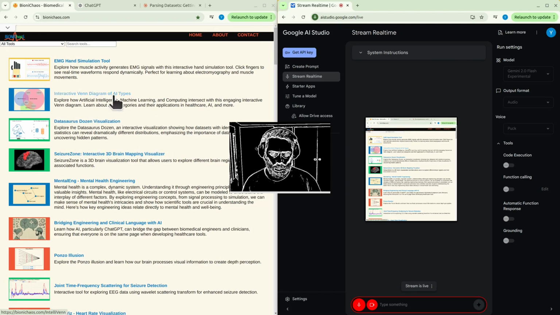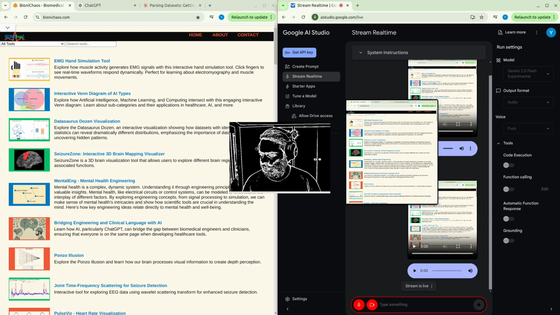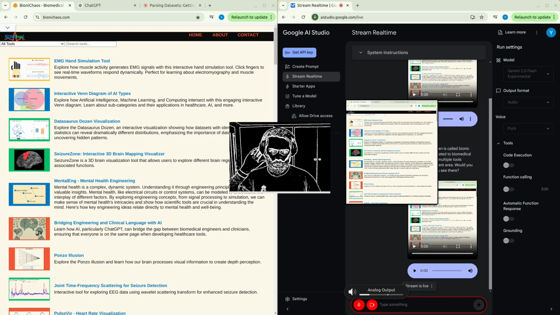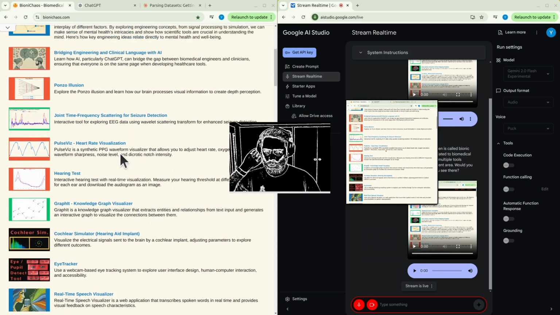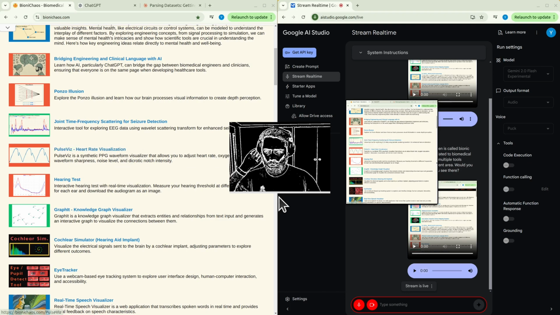So can you just look at the screen? There's this website open. What can you tell me about it? Sure, I can take a look. The website you have open is called Bionic Chaos, and it seems to offer interactive tools related to biomedical and mental health topics. It looks like there are multiple tools available on the page, each focusing on a different area. Would you like me to elaborate on a particular tool that you see there?